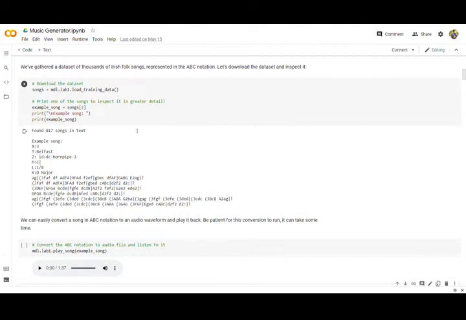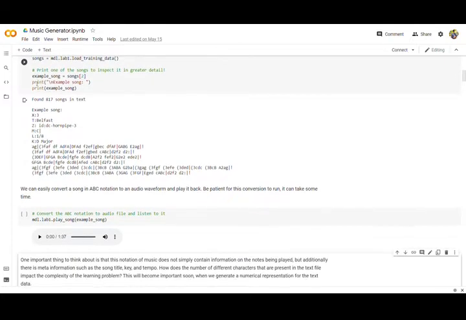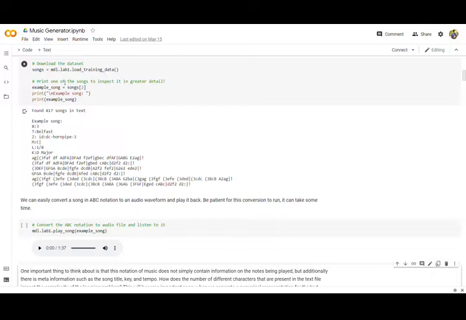So we have gathered thousands of Irish folk songs represented in ABC notation. Since it is music generation using deep learning, the data is in .abc format. Hence it is a sequential format, in text form. As you can see, it is represented here. We have imported the training data, which consists of the dataset, and printed some of the music from the dataset. Example song: see, the music is in this format.